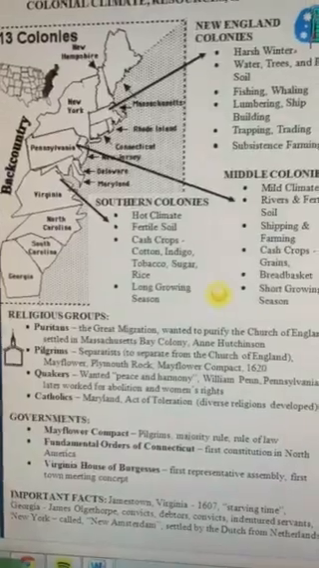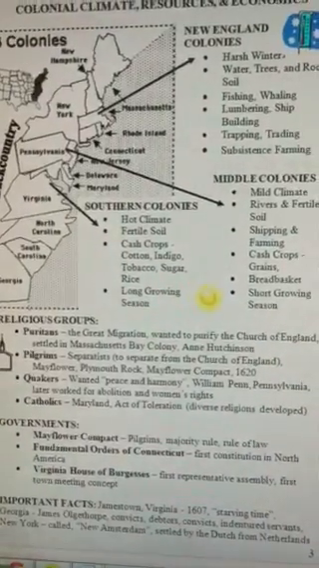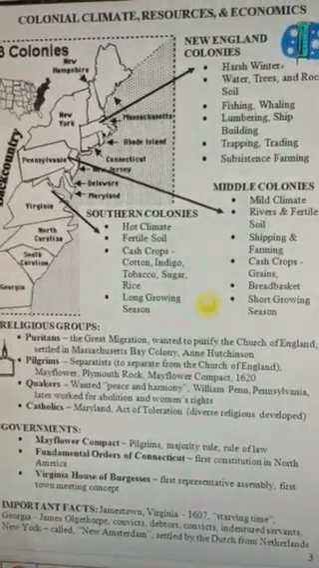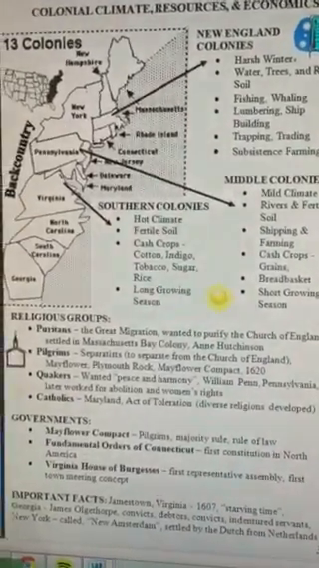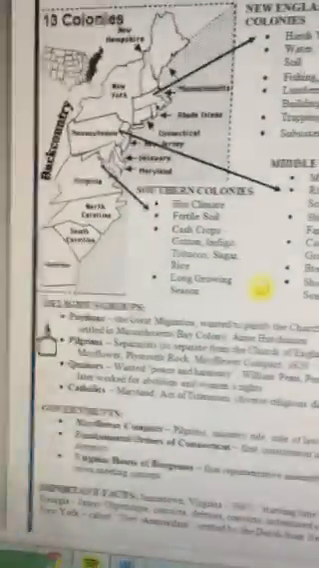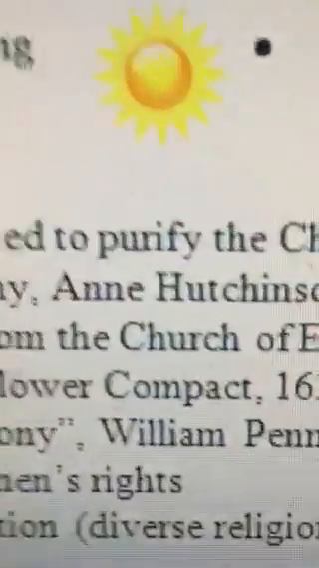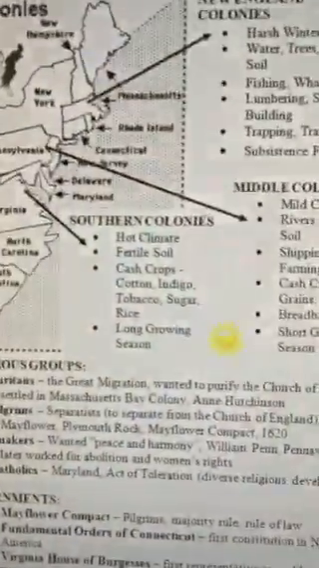Now the Quakers, they're the ones who wanted peace and harmony. They were kind of before their time because they fought for abolition and women's rights and even rights for Native Americans long before anyone was thinking about that. They established Pennsylvania, named after famous Quaker William Penn, so that should be pretty easy to remember.